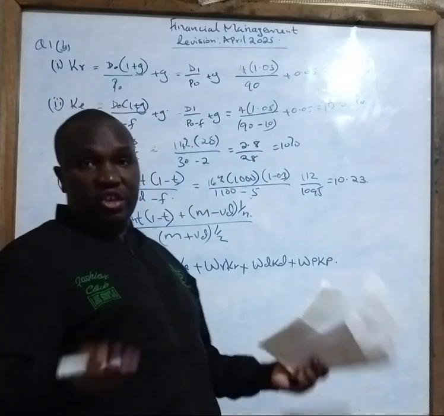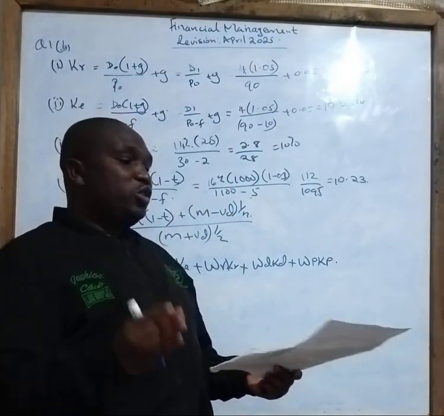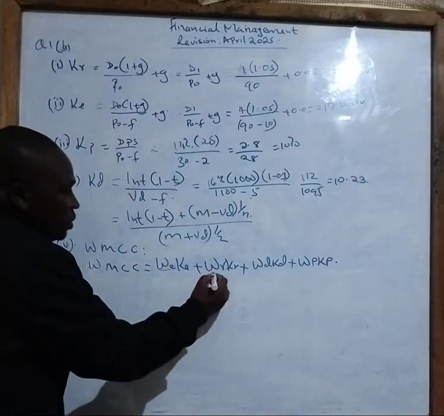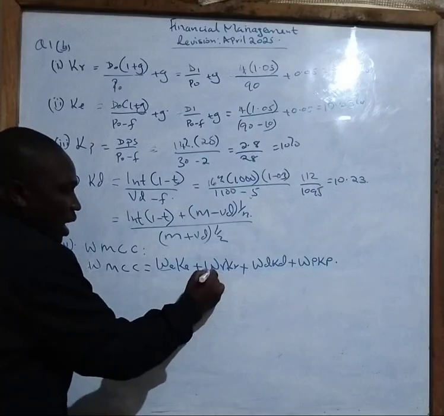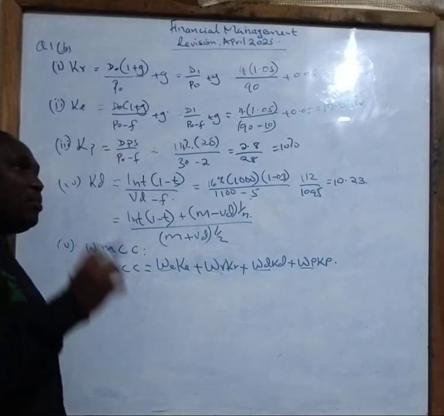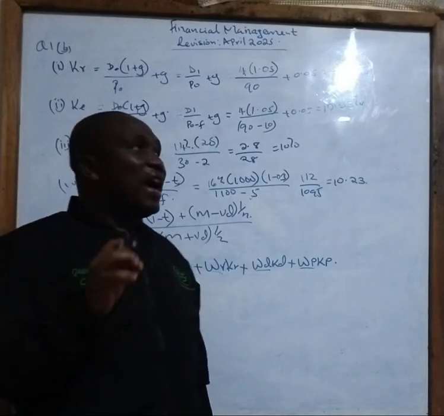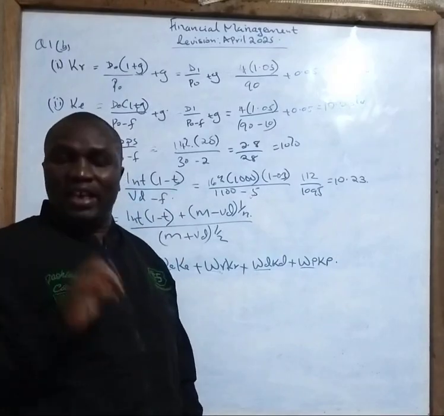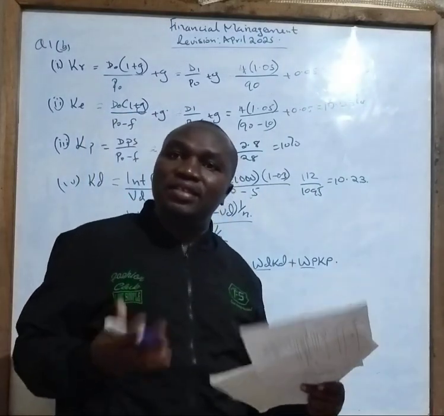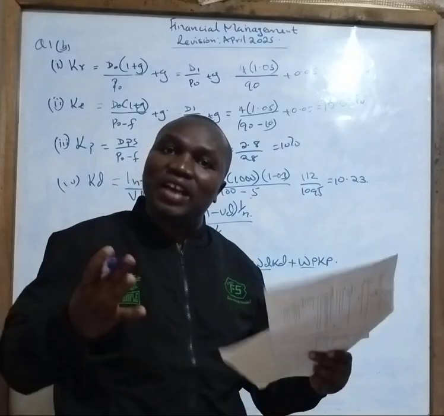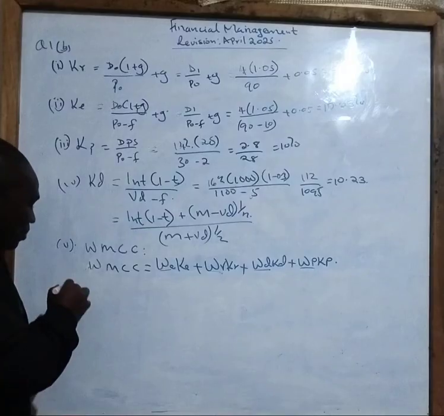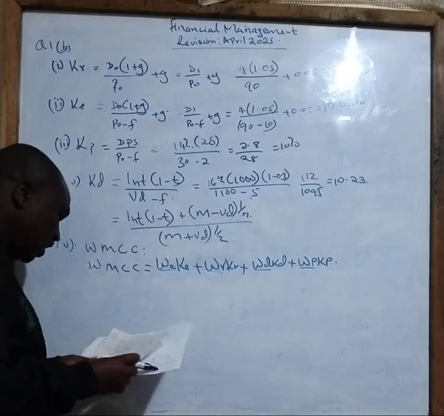So it depends with the question. If the question says use the book value, which means use the existing capital structure to calculate the weights, which means WE, WR, WD, and WP. If you have been told to use the market price, then that means you have to convert everything into market price. And for this case, because you have not been told, then our simplest way to answer this question is to use the existing capital structure.